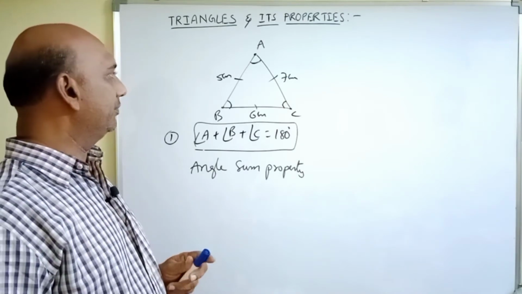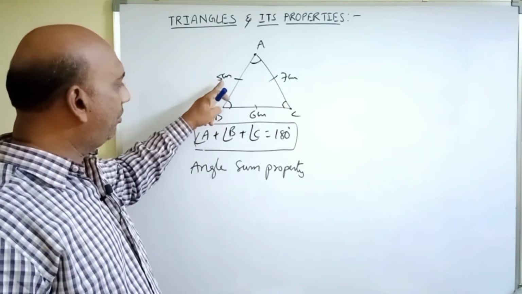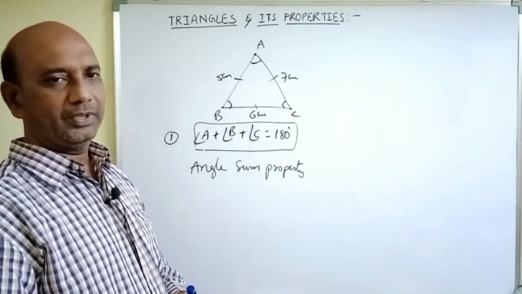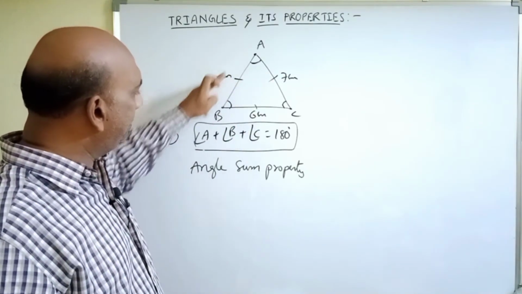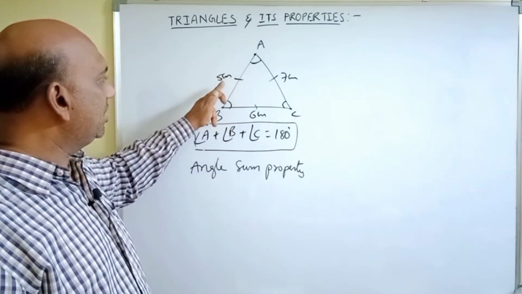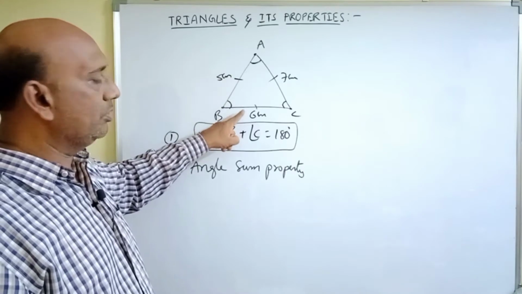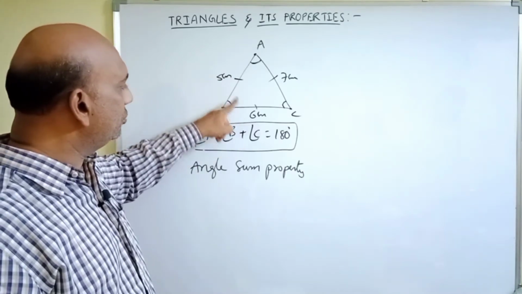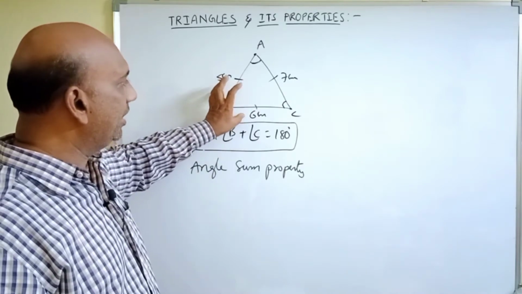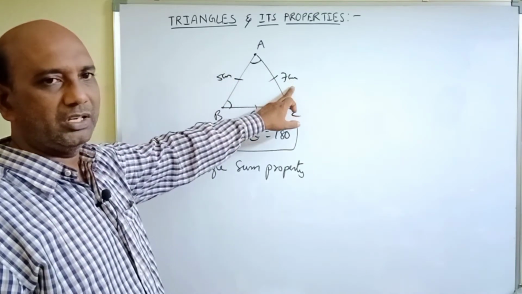Let us take AB and BC. AB is 5 centimeters and BC is 6 centimeters. If we add these two lengths, 5 plus 6 is equal to 11, their sum must be greater than the third side. The third side is 7 centimeters.